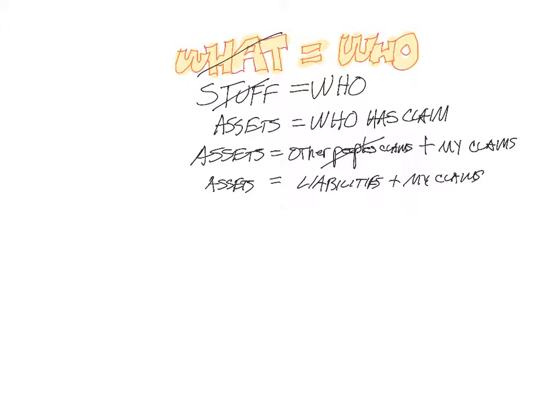And there's a special word for claims, basically my equity. Equity are claims. So here's what we have in accounting. We have assets equals liabilities, if I could spell that, plus my equity.